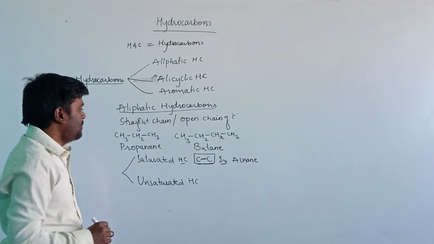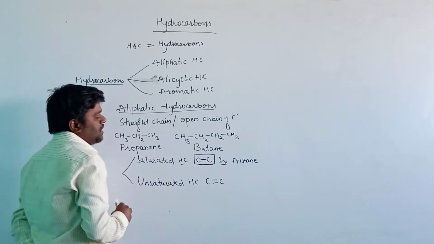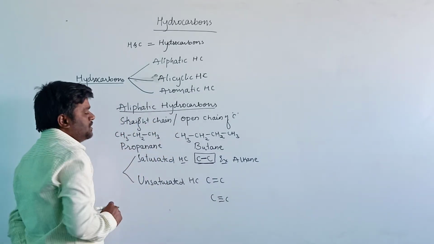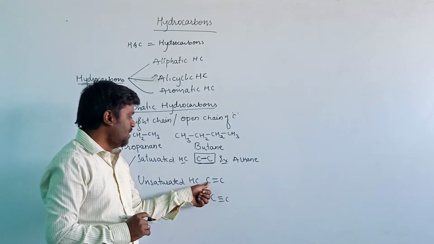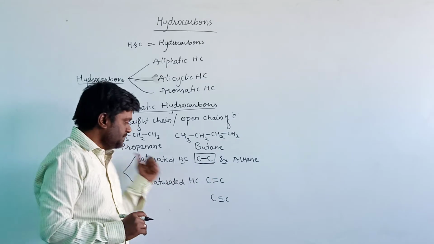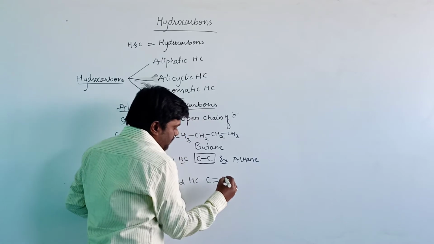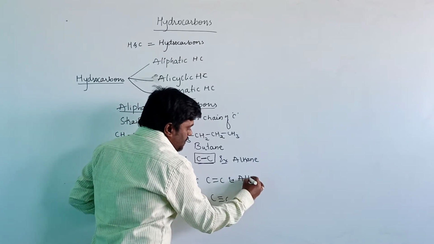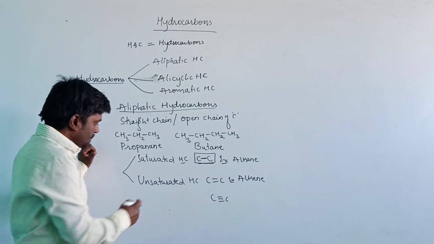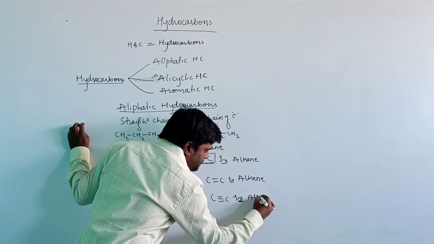Unsaturated hydrocarbons are hydrocarbons which contain a carbon-carbon double bond or a carbon-carbon triple bond. The carbon-carbon double bond family is alkene, and the carbon-carbon triple bond family is alkyne.